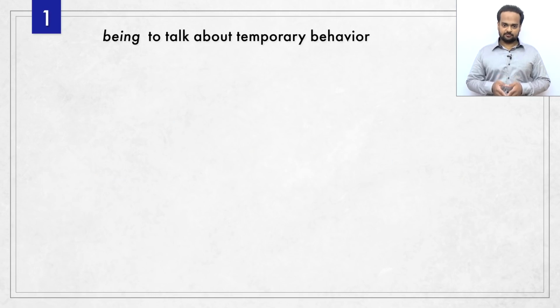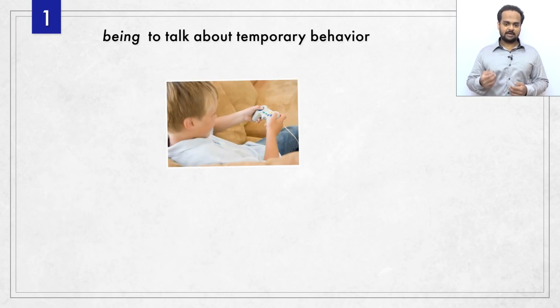The first use of being is to talk about a person's temporary behavior. Here's an example. I went to visit a friend of mine one time. He's married and has a son who's about 7 or 8 years old. When I went to their house, the boy was busy playing video games, so he didn't say hi to me, he didn't want to talk. He just wanted to keep playing.